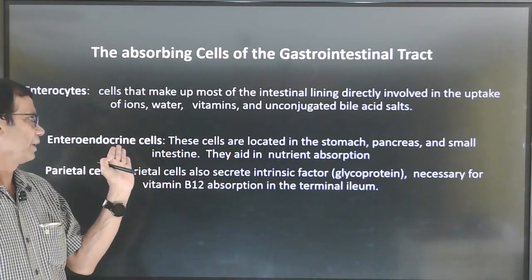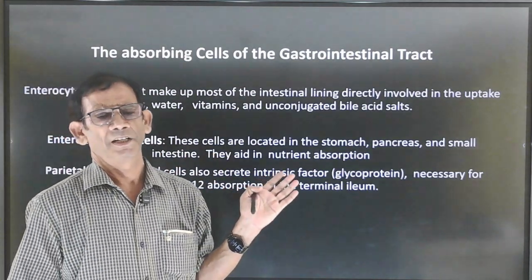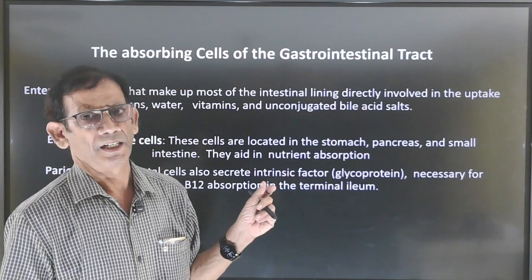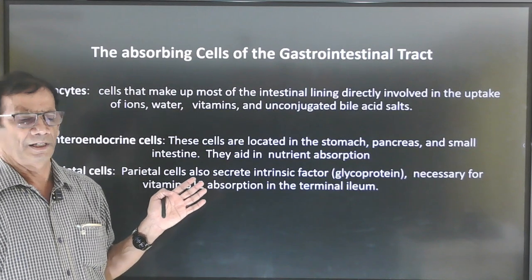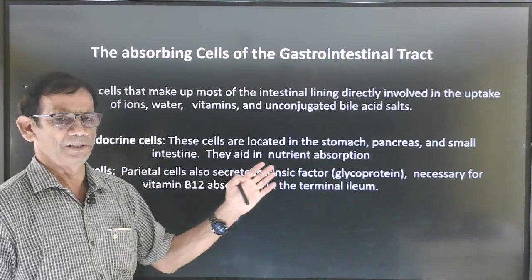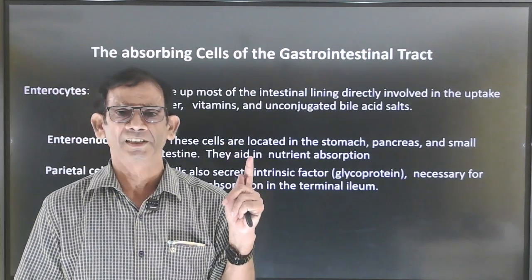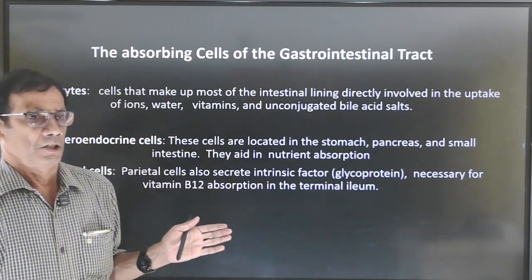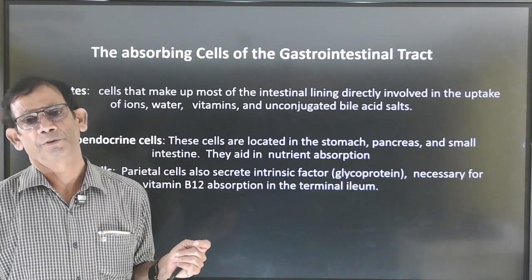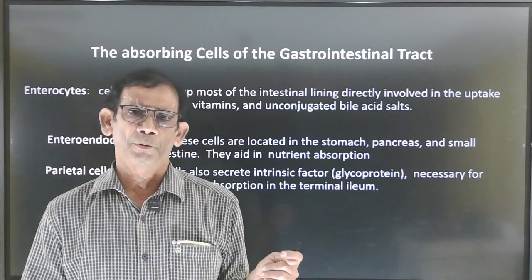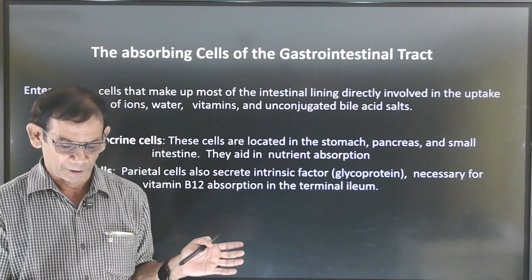At the same time, enteroendocrine cells, present in the pancreas, stomach, and some intestinal cells, also help in nutrient absorption. Besides these, parietal cells are present in the stomach. In the parietal cells there is an intrinsic factor, a glycoprotein, which also helps in the absorption of vitamin B12.